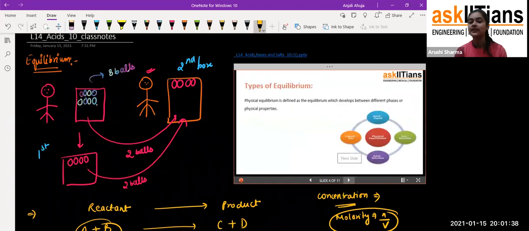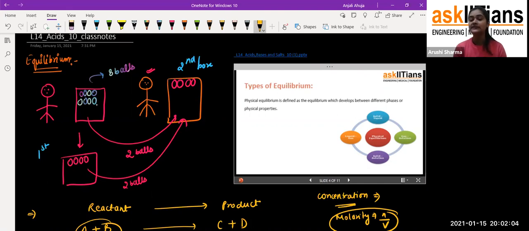Okay. Now, students, we have two types of equilibrium. One is the physical equilibrium and the second is the chemical equilibrium. So, first of all, if we talk about what the physical equilibrium is, students, physical equilibrium is defined as the equilibrium that develops between different phases or different physical properties.